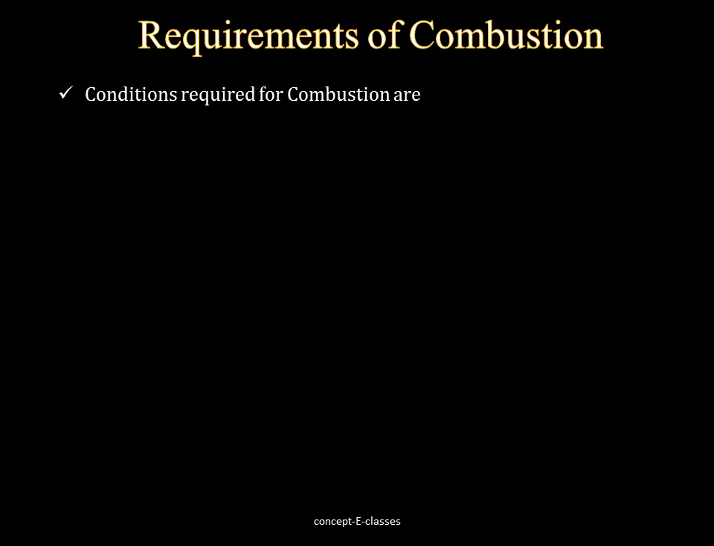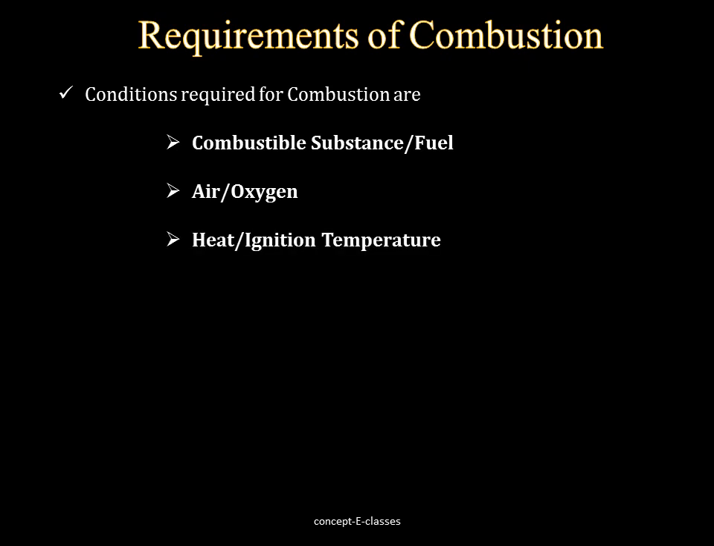Now let's see the requirements of combustion. So what are the conditions required for combustion? A combustible substance or a fuel is required. Air or oxygen is required. That is, without the supply of oxygen, combustion doesn't take place. And finally, heat or ignition temperature is required. That is, heat is provided to the combustible substance in order to raise its temperature above the ignition temperature. So only if these conditions are satisfied, combustion takes place.